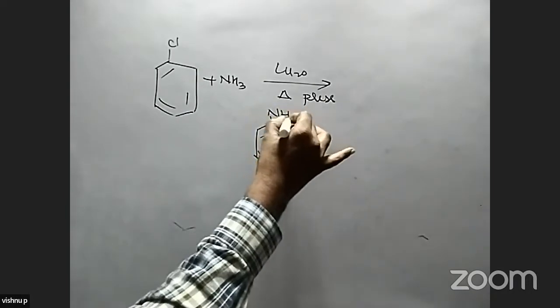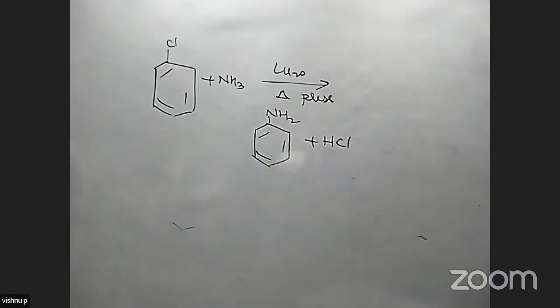Primary amine is formed by losing HCl. For this reaction, very high temperature and pressure conditions are maintained. This is also one important industrial preparation method.